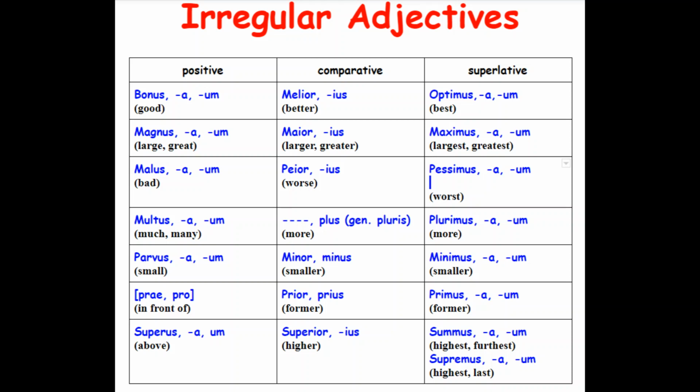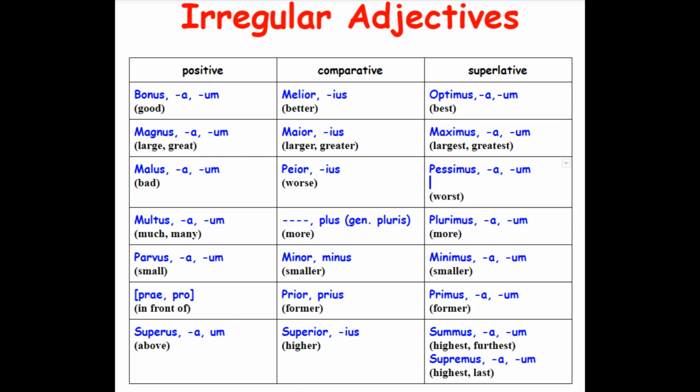Now for bad, in English, bad, worse, worst, it's irregular. Malus, pejor, pessimus. And you'll remember pessimus because a pessimist is somebody who always expects the worst. For pejor, and again, remember that I turns into a J, there's the word pejorative. And in English, we generally just use this to refer to words. Pejorative terms are either bad words or insulting words. But that is a word that we use in English.